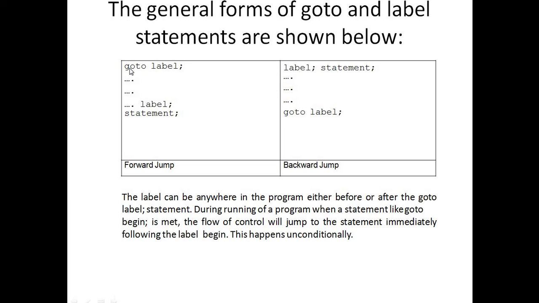This process continues unless and until our condition is false. So same here, first the goto label is executed, then multiple statements are executed, control transfers to the label, then again it transfers back to goto. This process continues until our condition is false, and then control directly goes to the next statement of the program.